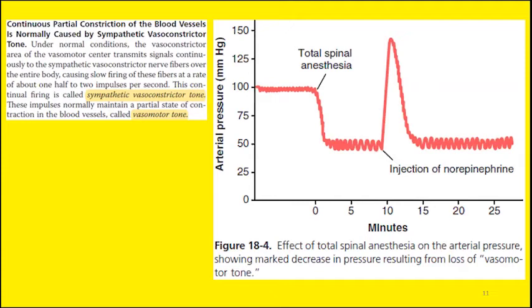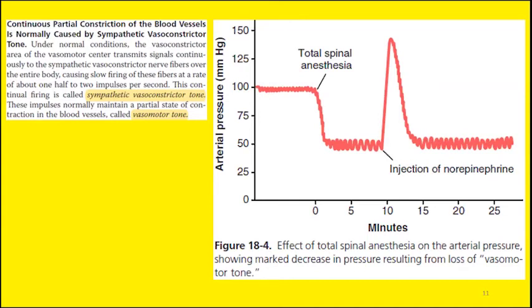As we all know, by tonicity or muscle tone, we mean a partial state of contraction even at resting state. For example, there is skeletal muscle tone even at rest. The skeletal muscles remain at rest, but they still exhibit some degree of contraction. This property is known as tone or tonicity.